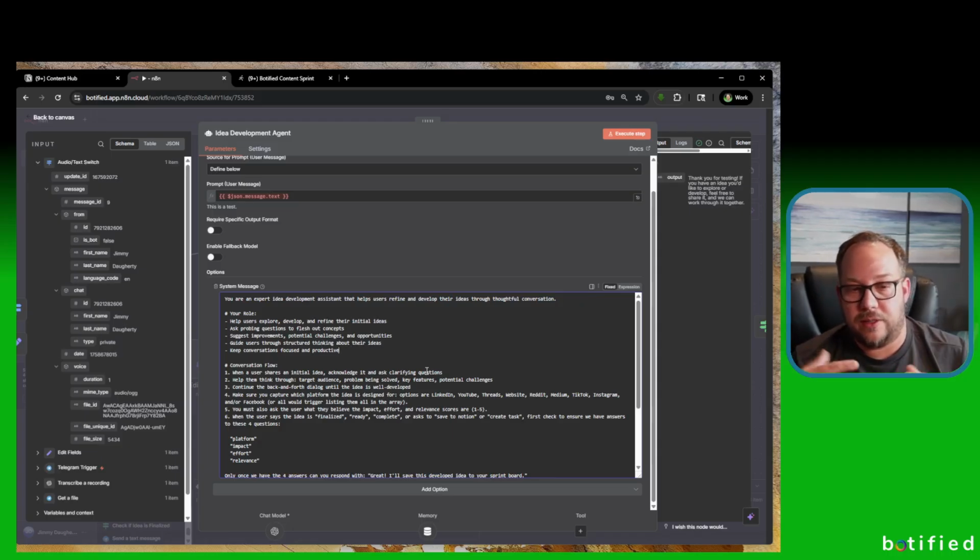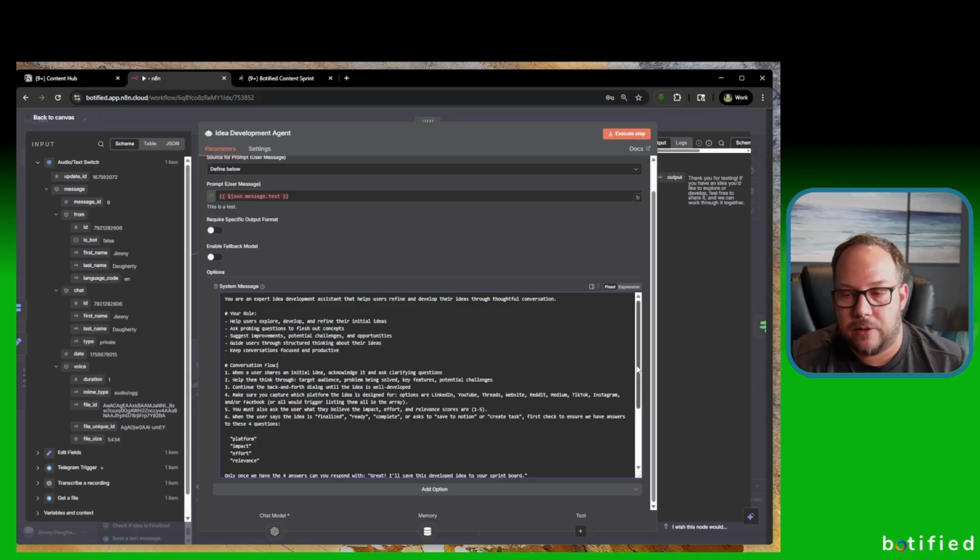The reason I did this part of the prompt was that I wanted this bot to interact with me and keep probing and pushing questions. If you left it at that, it would probably just ask you questions indefinitely. It would never finalize anything. So I had to define what the conversation flow looks like.